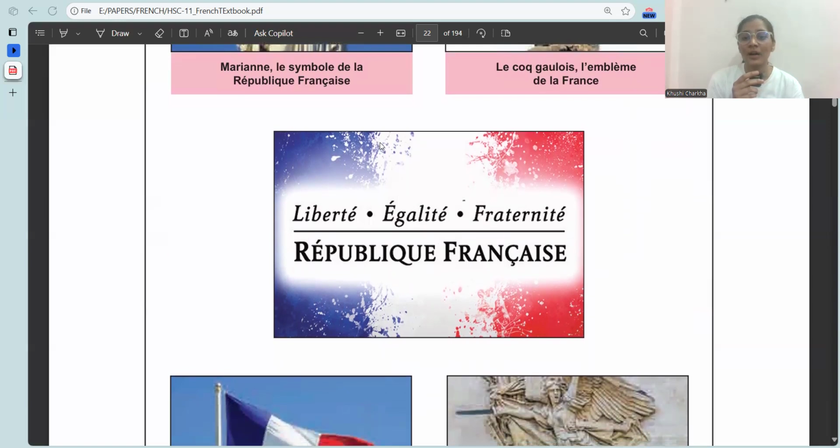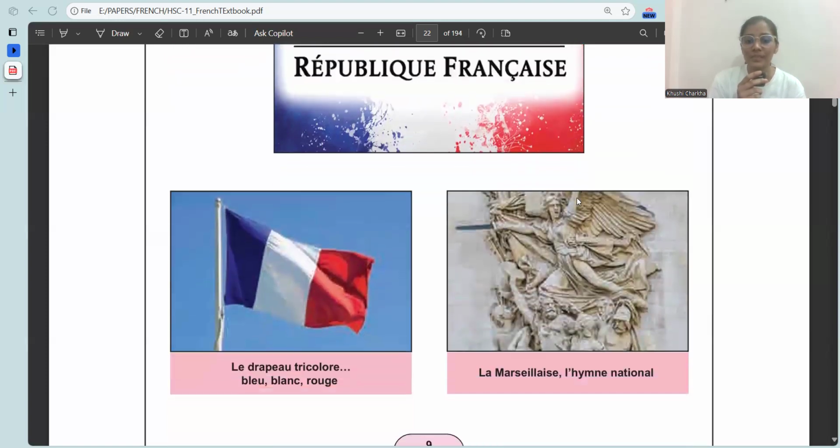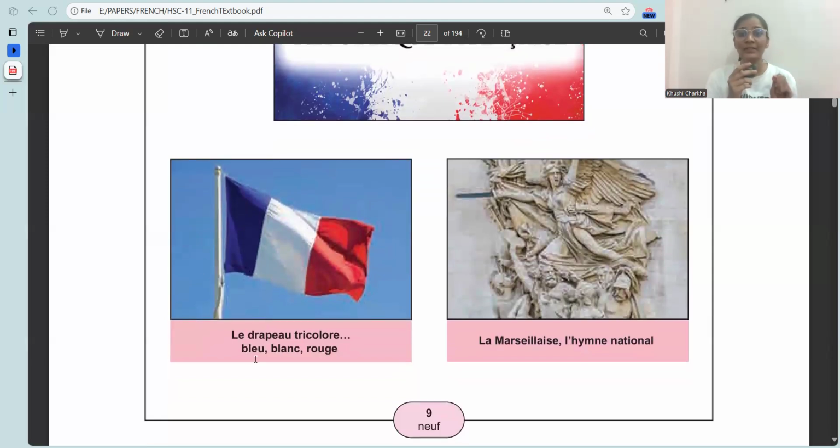Okay. So, what do these colors signify? It is liberté, égalité, et fraternité. Liberty, equality, and fraternity. Okay. So, le drapeau. What is the flag called? Le drapeau means the flag. Le drapeau tricolore, tricolor. There are also three colors in the French flag. Okay, so le drapeau tricolore means what? The tricolor flag. What are the three colors? Blue, white, and red.